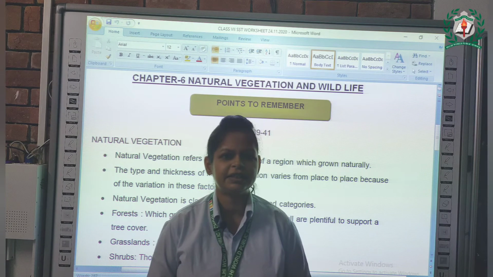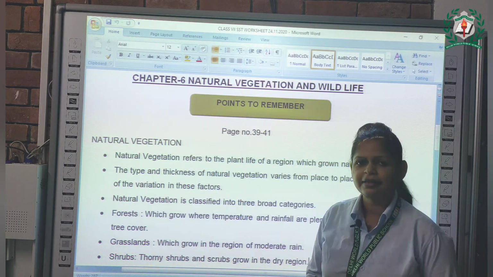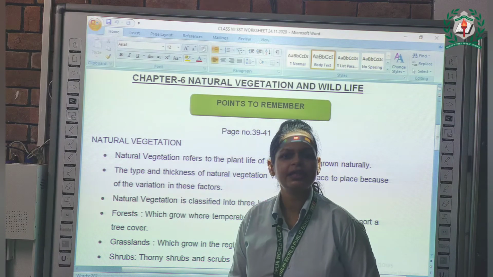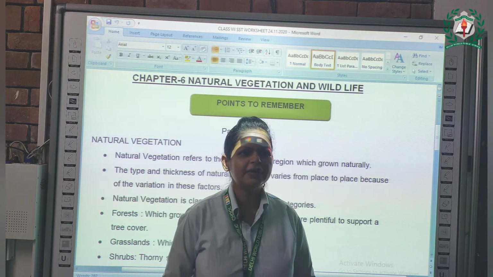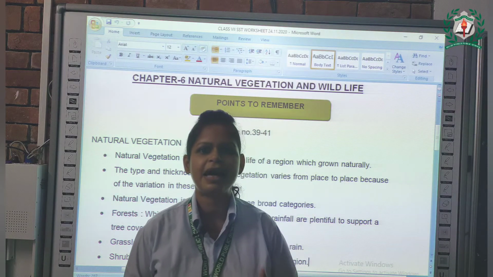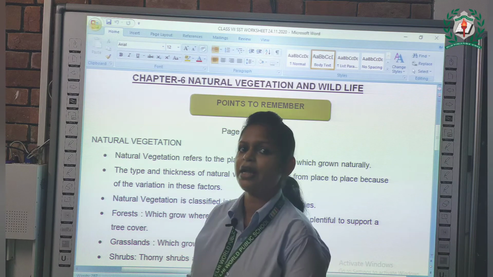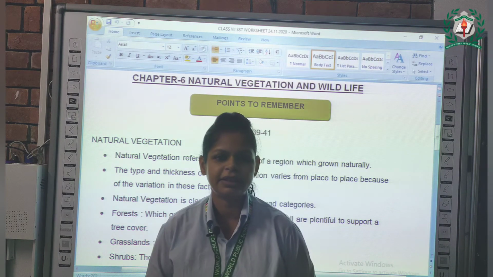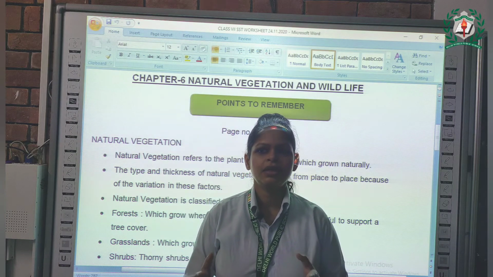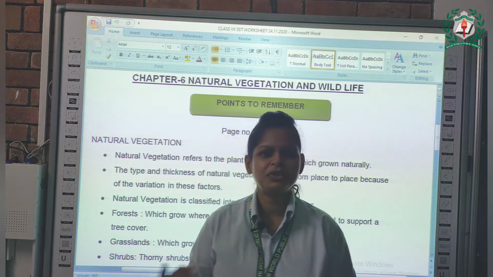Natural vegetation refers to the region in which plants or trees grow naturally. We don't plant there. So that is called natural vegetation. As you know, it differs from place to place.